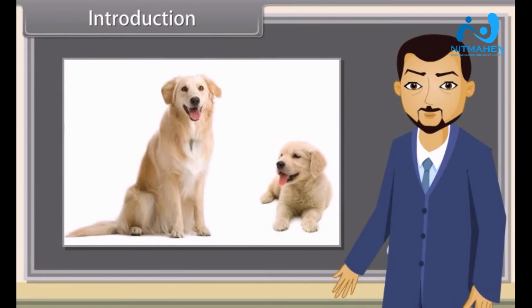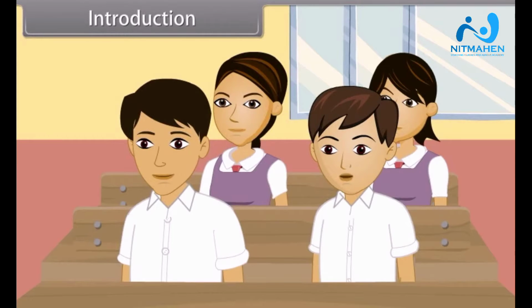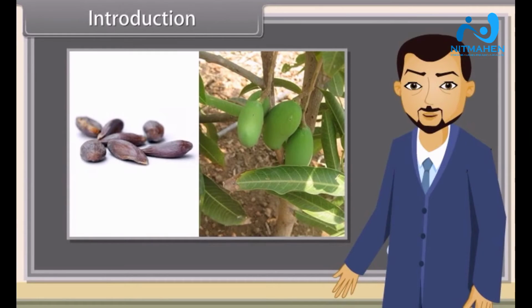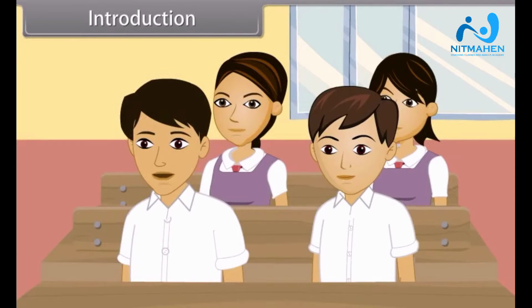What can you see in this picture? We can see a dog and its puppy. Correct. Can the seeds in this picture produce the corresponding mango plant? No. Mango plant can only be produced from mango tree.